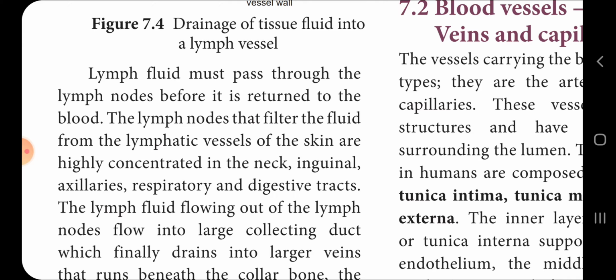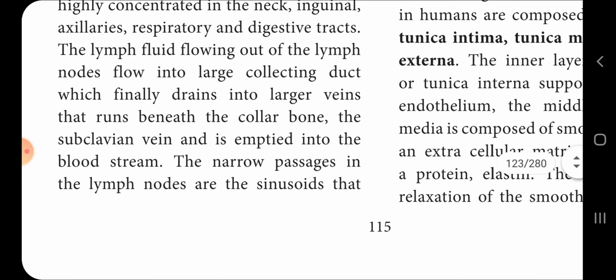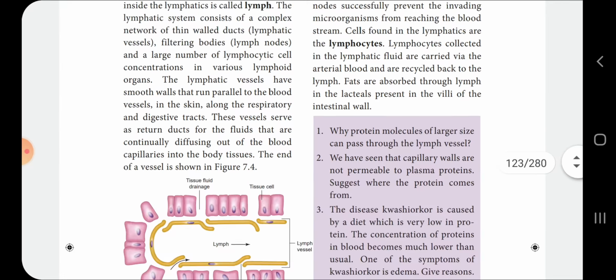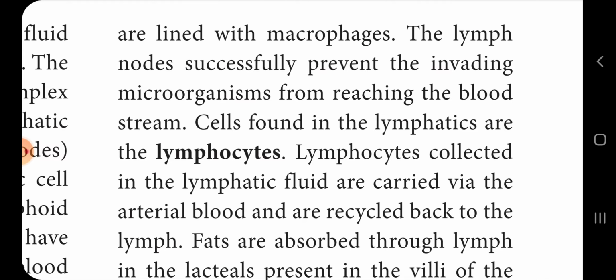Lymphatic vessels of the skin are highly concentrated at the neck, inguinal, axillary regions, and the respiratory and digestive tracts. The lymph fluid flowing out of the lymph node flows into large collecting ducts, which finally drain into the large veins running beneath the collarbone, the subclavian veins, and empty into the bloodstream. The nerve passes into the lymph node are sinuses that are lined with macrophages. Lymph nodes also successfully prevent invading microorganisms from reaching the bloodstream.